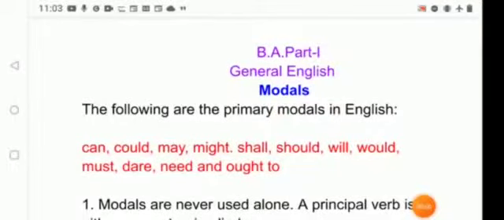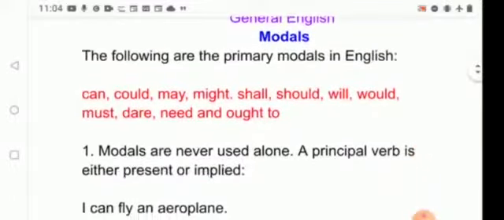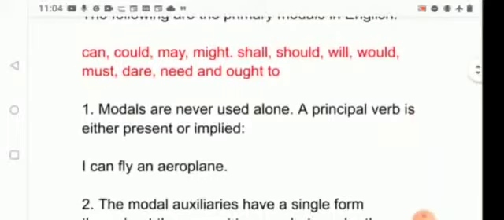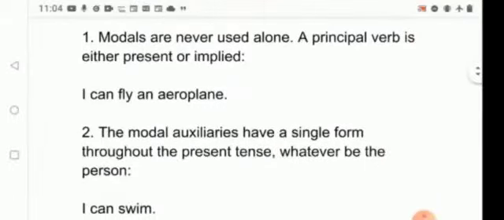Hello students, today we will discuss modals, which are also known as modal auxiliaries or modal verbs. The following are the primary modals in English: can, could, may, might, shall, should, will, would, must, dare, need and ought to. Modals are never used alone. A principal verb is either present or implied. I can fly an aeroplane.